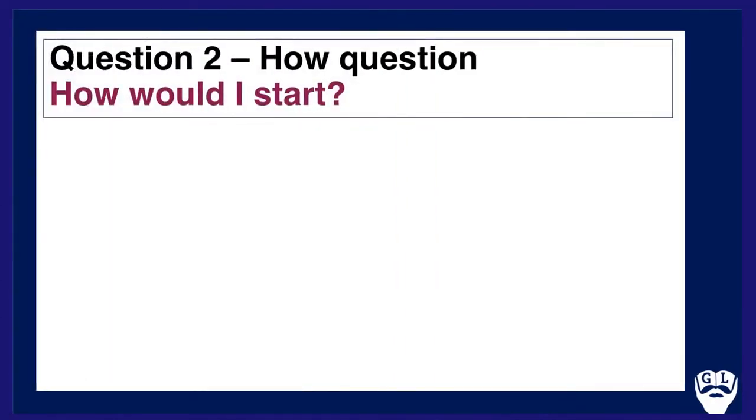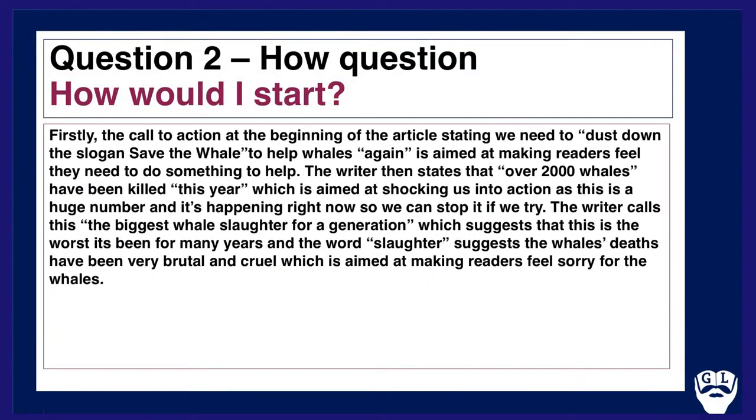So, how would I start if I was answering this question? Well, I would do something like this. Firstly, the call to action at the beginning of the article stating we need to, quote, "dust down the slogan 'Save the Whale'," end quote, to help whales, is aimed at making readers feel they need to do something to help. Notice straight in, right off the bat, and then there's quotes embedded as well. That would gain a mark.